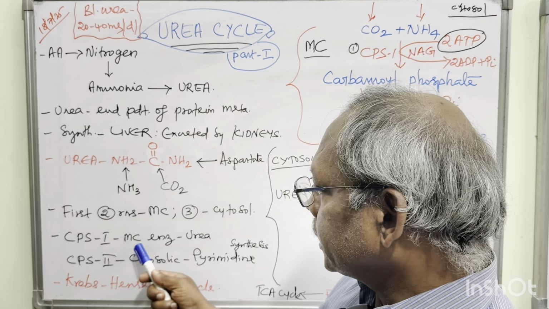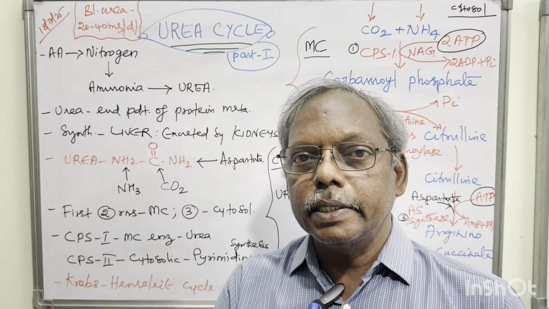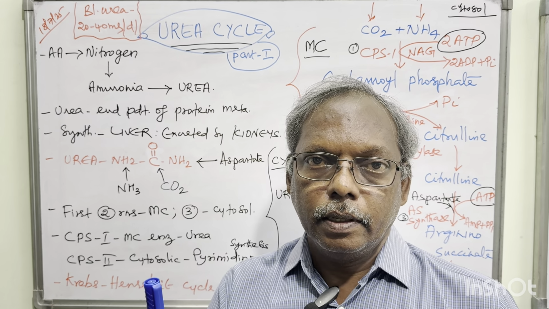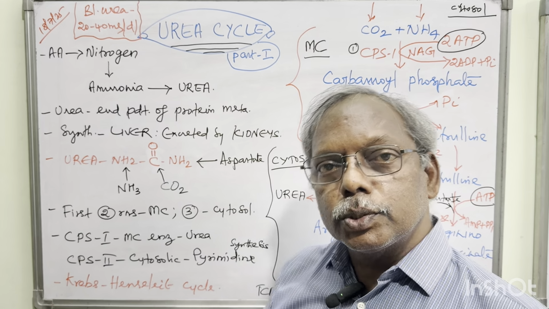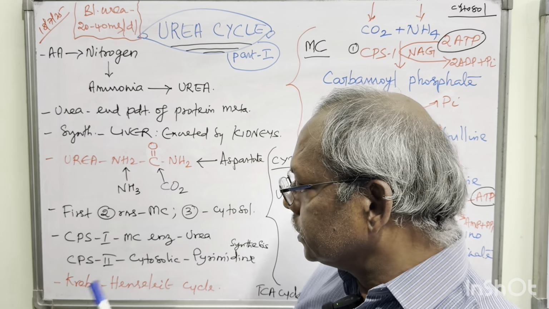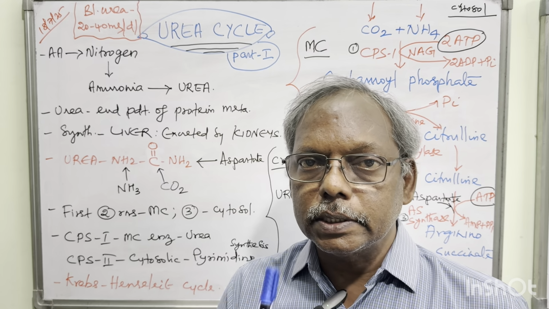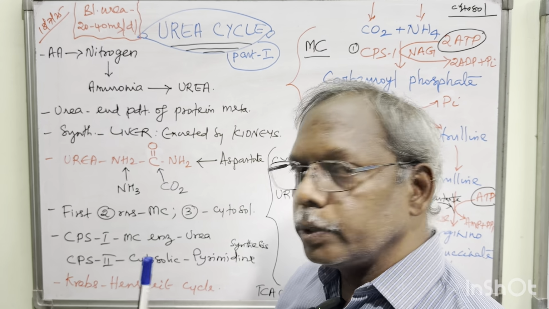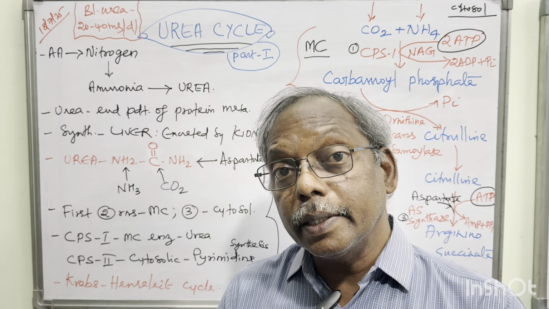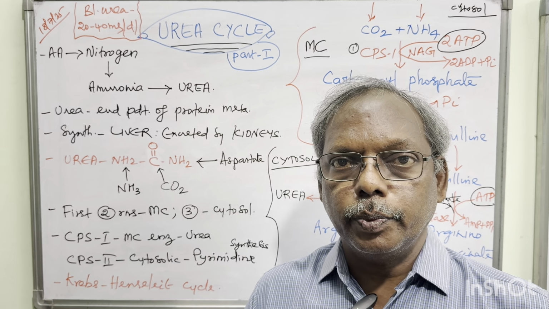Okay. Next, the regulatory enzyme for this urea cycle is CPS1, that is carbamoyl phosphate synthase 1, right? We have CPS2 also. So you should know the difference between CPS1 and CPS2. CPS1 is the mitochondrial enzyme which is used for urea synthesis, whereas CPS2 is a cytosolic enzyme which is used for the synthesis of pyrimidine, that is nucleotide. This is again an important MCQ point.